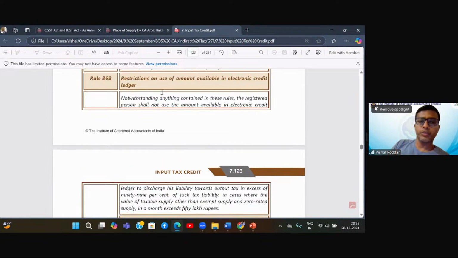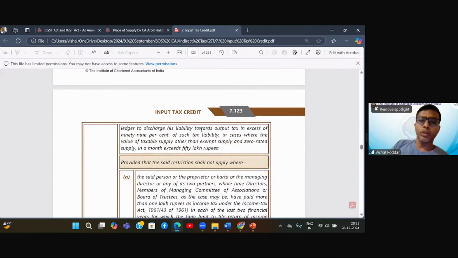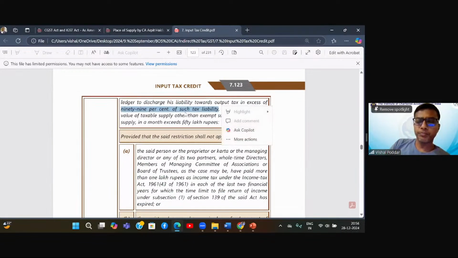So what does this rule say? Notwithstanding anything contained in these rules, the registered person shall not use the amount available in the credit ledger to discharge his liability towards output tax in excess of 99% of such liability. In other words, you can pay the liability up to 99% from the credit ledger, assuming you have a lot of surplus balance. Still, 99% only you can pay through the credit ledger. The balance 1% of your liability you have to compulsorily pay using the cash ledger. That is what they are saying.